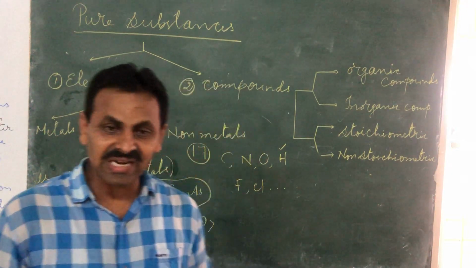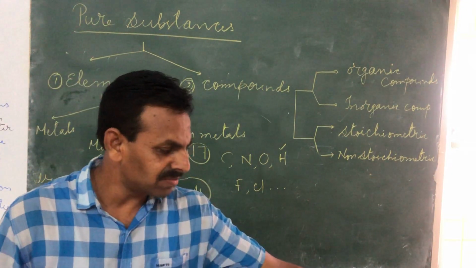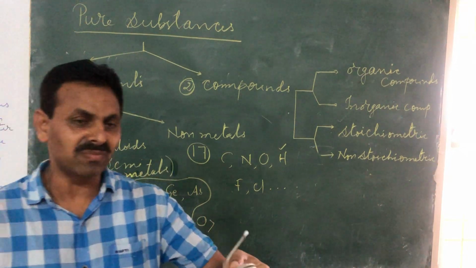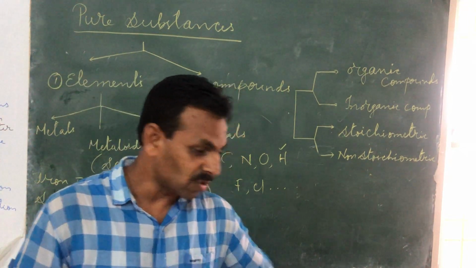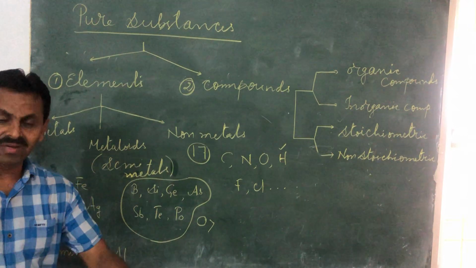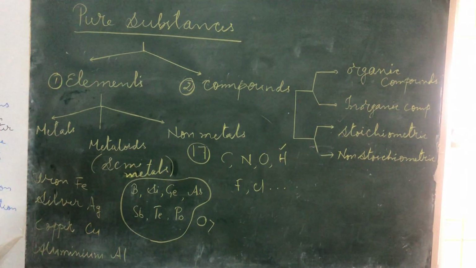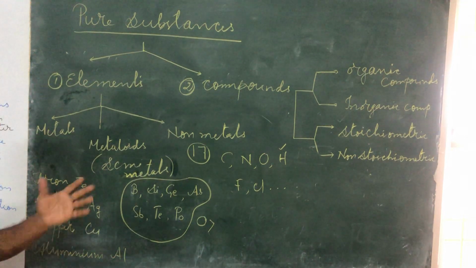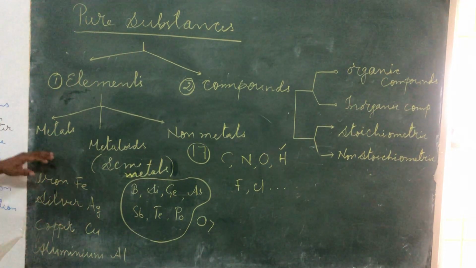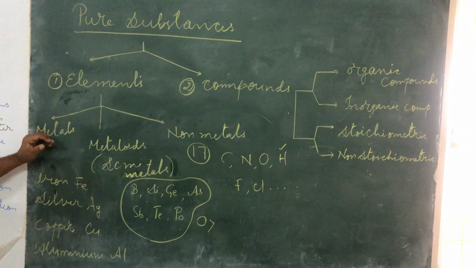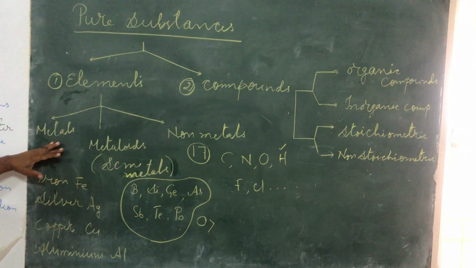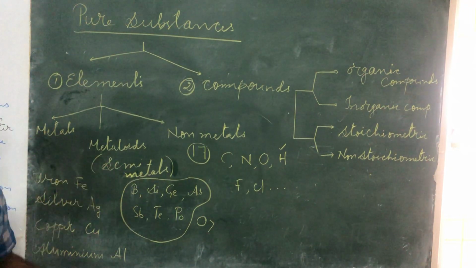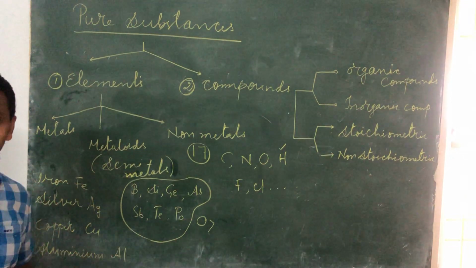When we check their reactivity, magnesium reacts with oxygen in the atmosphere, and sodium reacts even with water. Very fast reaction. So in those demonstrations we can understand the softness and hardness also. Right? So metals are usually hard, sonorous, malleable, ductile. They have high melting points. You cannot melt them easily.